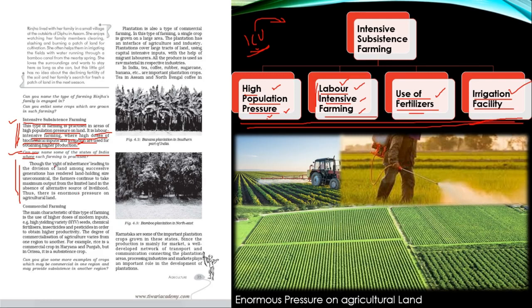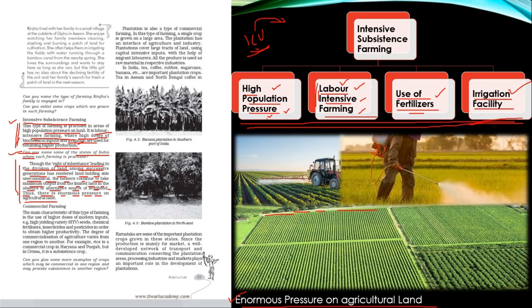Though the right of inheritance leading to the division of land among successive generations has rendered landholding size uneconomical, the farmers continue to take maximum output from the limited land in the absence of an alternative source of livelihood. Thus, there is enormous pressure on agricultural land. So now the population is going on increasing, but the land cannot be increased at the same pace. So there is enormous pressure on the limited land area for increasing the yield.